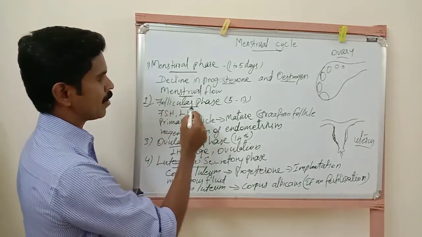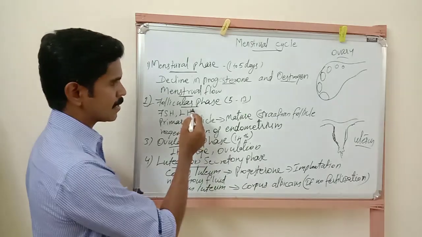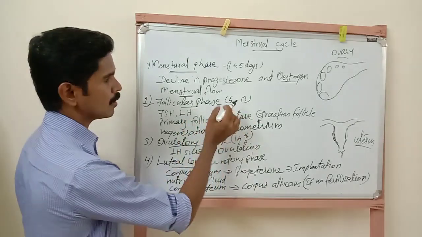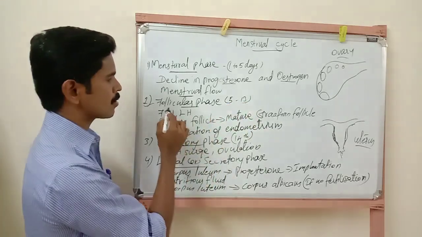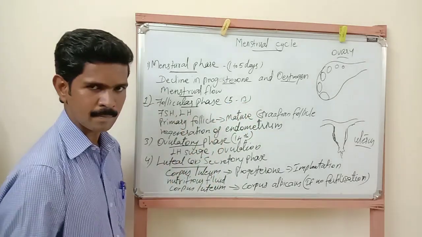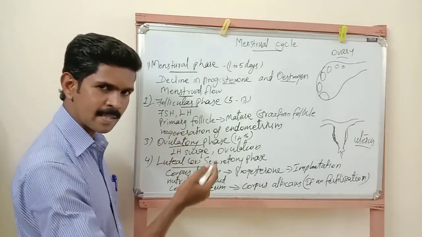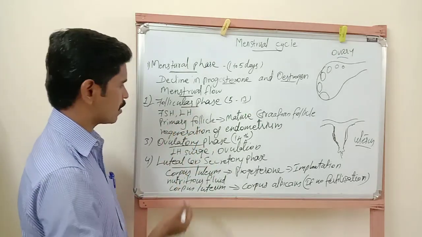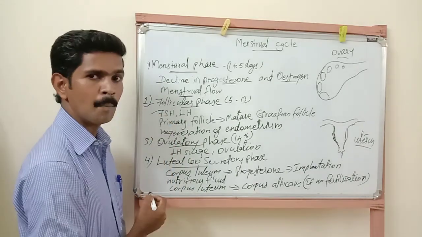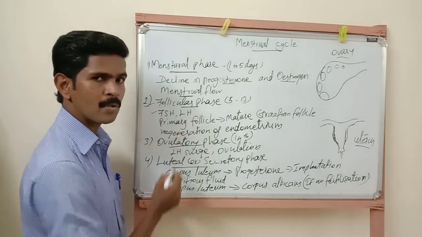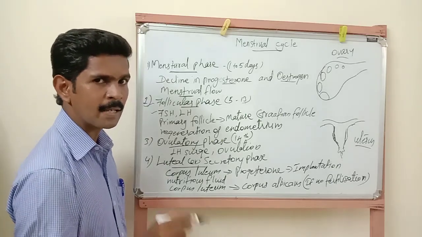Then the second phase, the follicular phase. This phase takes place between the 5th and 13th day. So this period, the 5th to 13th, is called the follicular phase. Understand? During this time also, some changes take place inside the female reproductive system. The first change is that more follicle stimulating hormone and luteinizing hormone are produced inside the female body.